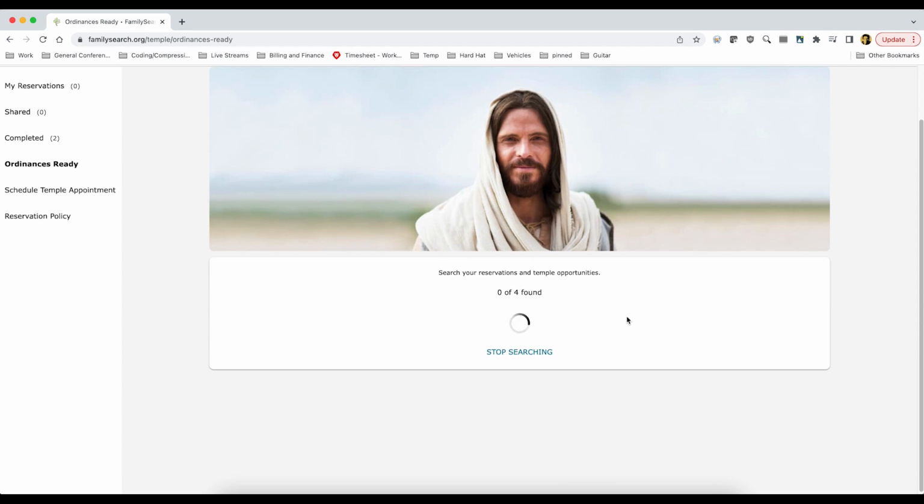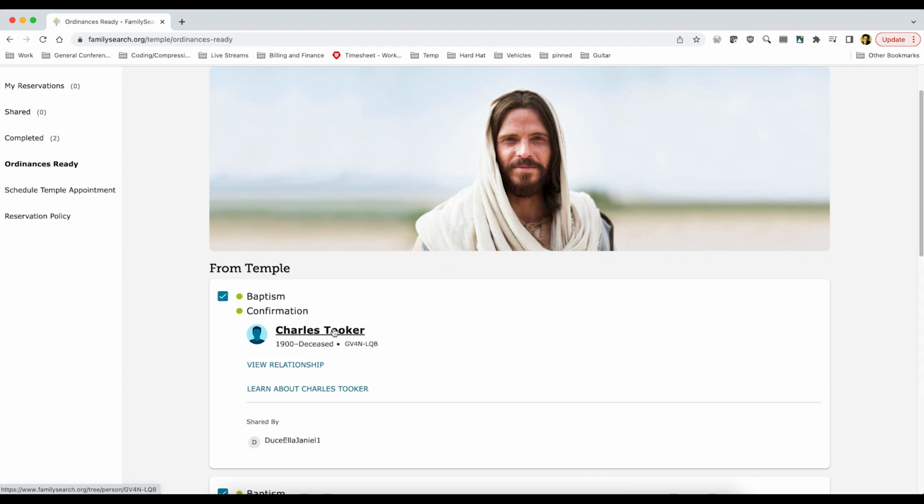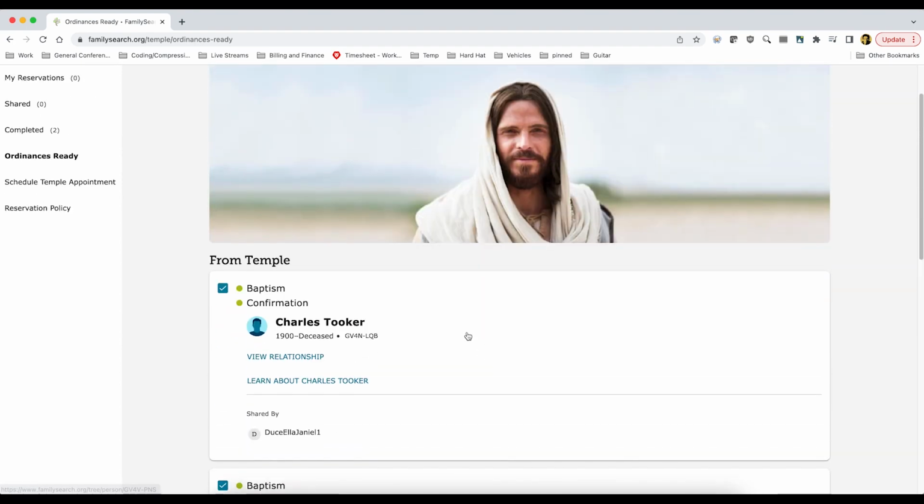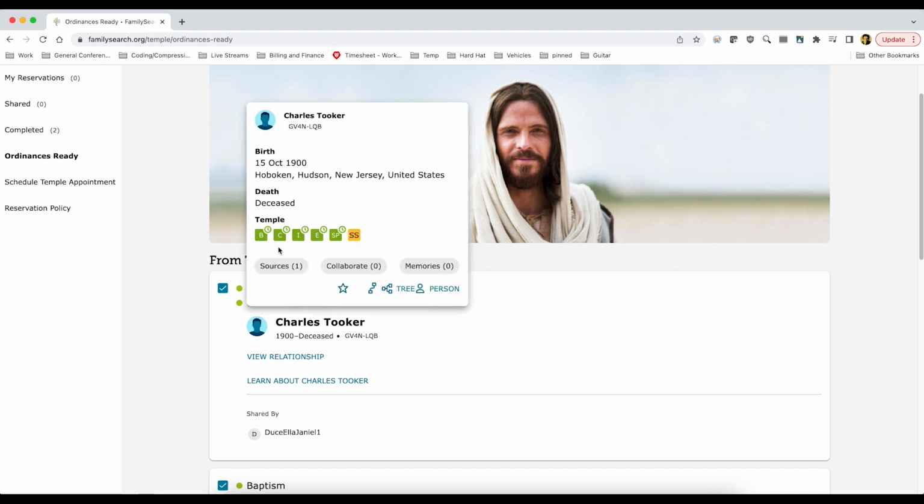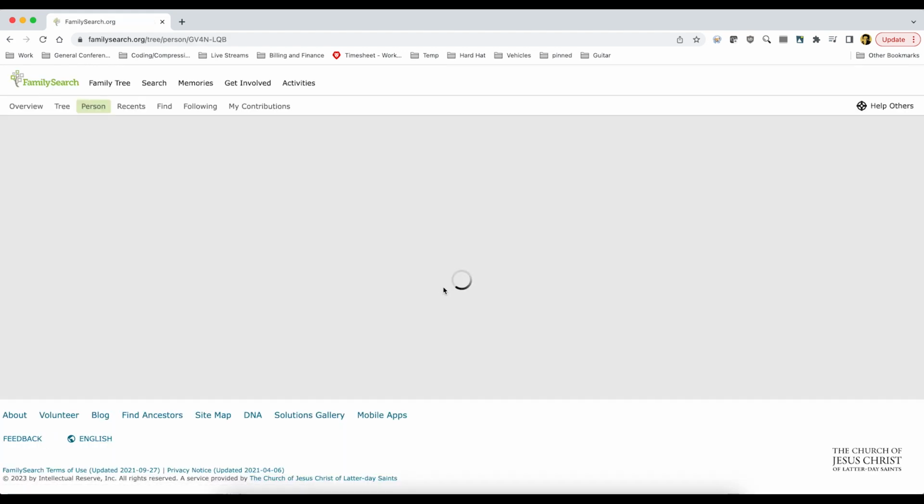So it looks like it's got 4 for me. Once it pulls them up here, we can click on the name. So it gives me several names. I'm going to choose one, Charles Tooker. I'm going to go ahead and click on that name, and it shows the different ordinances that need to be done. Now, if we go to the person specifically,